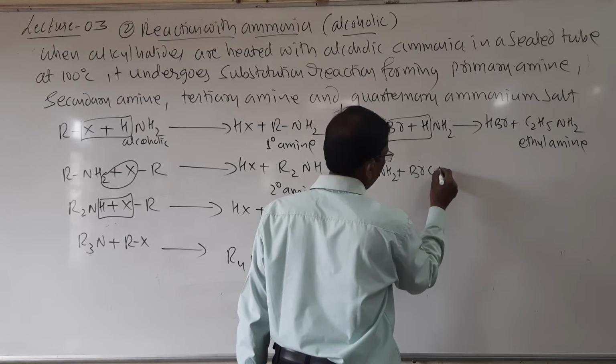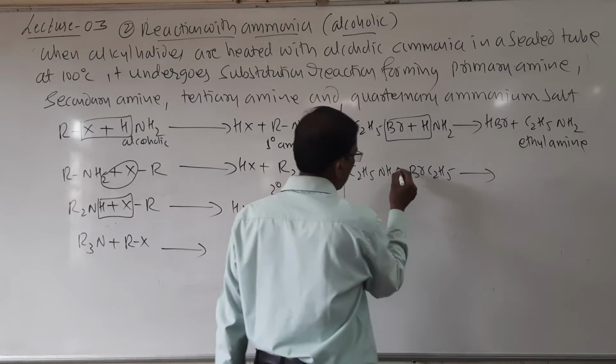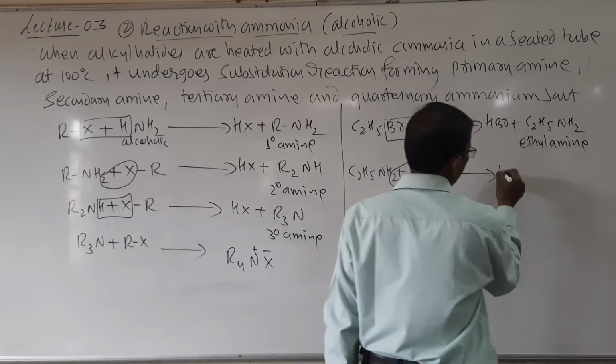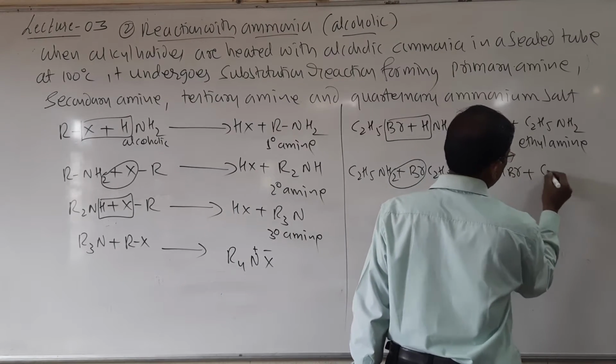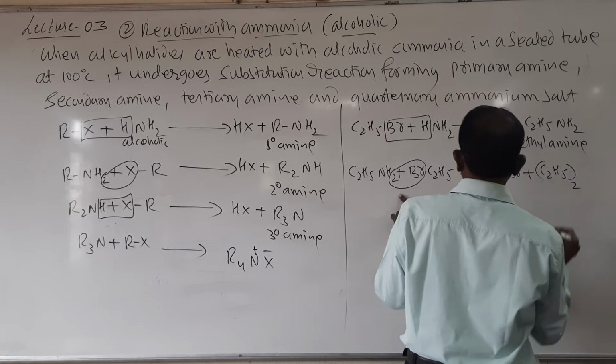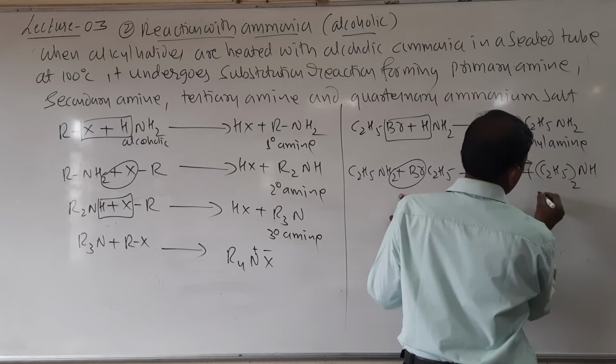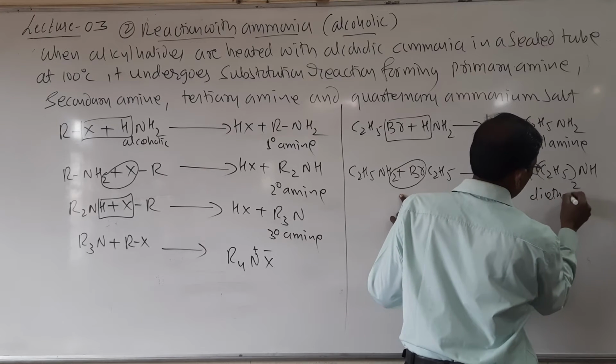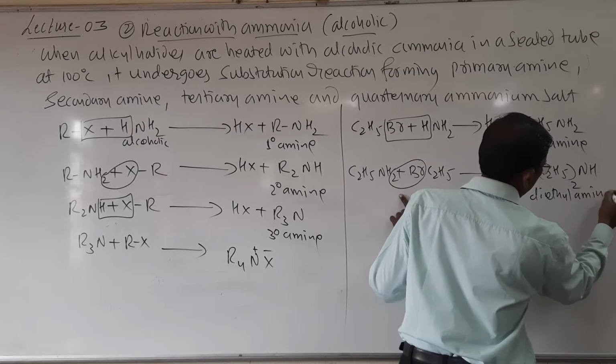So ethyl bromide again, and HBr is removed, forming HBr plus (C2H5)2NH, diethylamine.